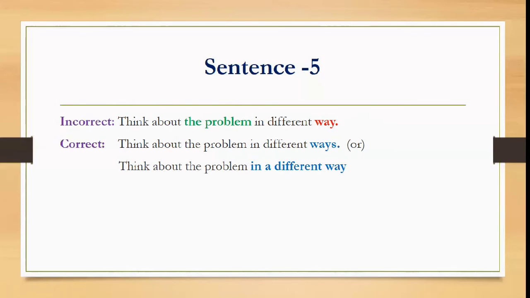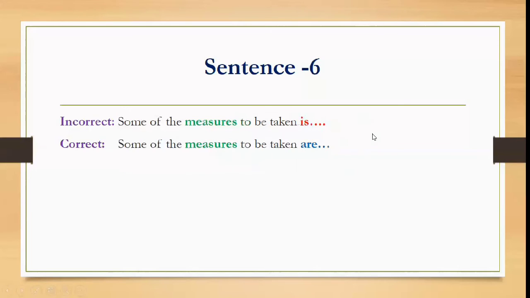Let us move on to the next sentence. Incorrect statement: think about the problem in different way. So problem is singular. So we need to use a singular verb over here. Think about the problem in a different way. In a different way is correct, or else think about the problem in different ways.